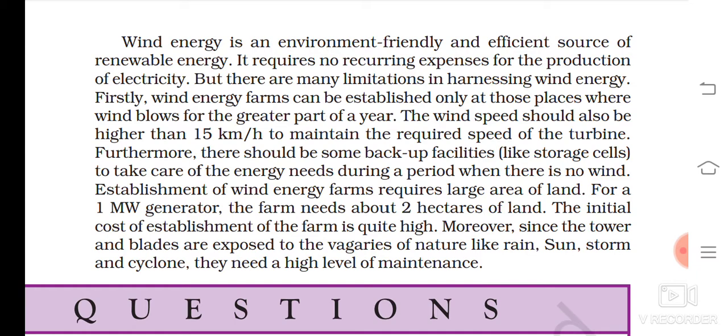Establishment of wind energy farms requires large area of land. For a 1 megawatt generator, the farm needs about 2 hectares of land. This full paragraph you have to underline or make bracket. The initial cost of establishment of the farm is quite high. Moreover, since the tower and blades are exposed to the vagaries of nature like rain, sun, storm and cyclone, they need a high level of maintenance.